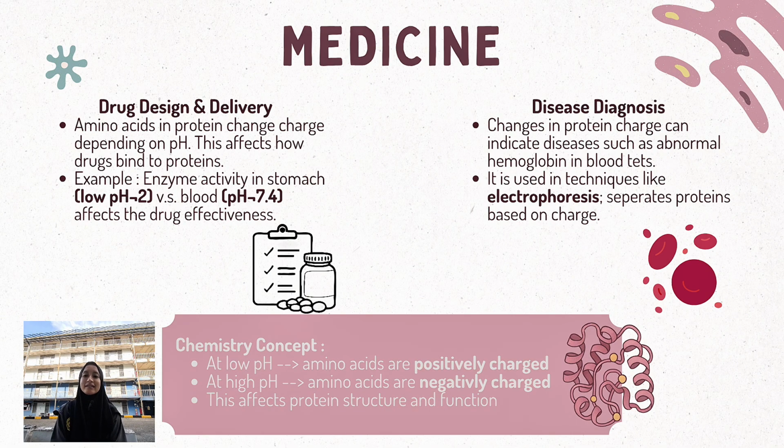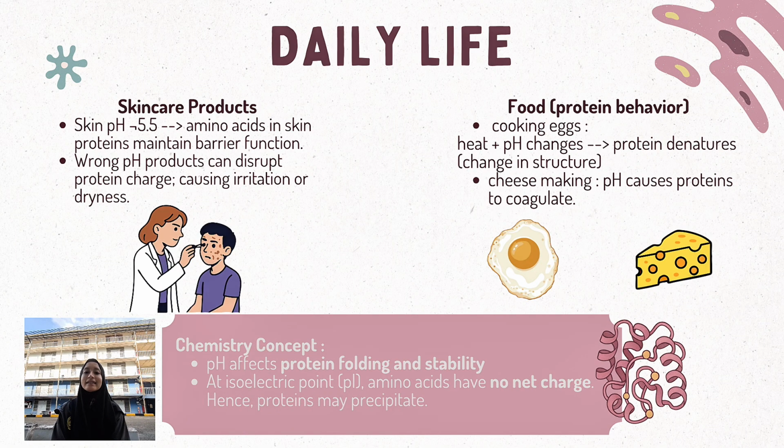pH is also useful in disease diagnosis. Changes in protein charge can indicate abnormalities such as unusual hemoglobin in blood tests. Techniques like electrophoresis separate proteins based on their charge, helping doctors detect certain diseases. Next, in daily life, pH affects proteins around us.